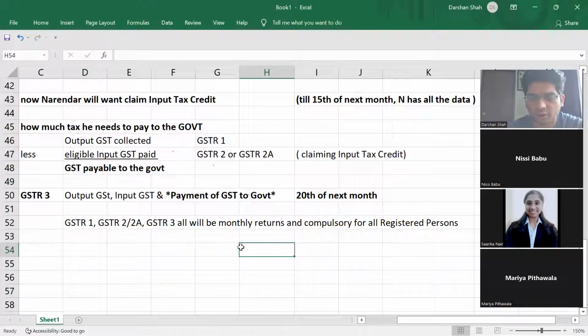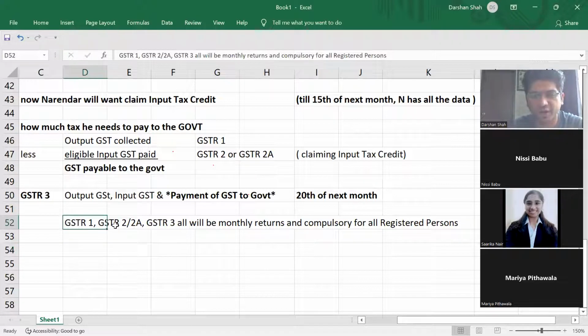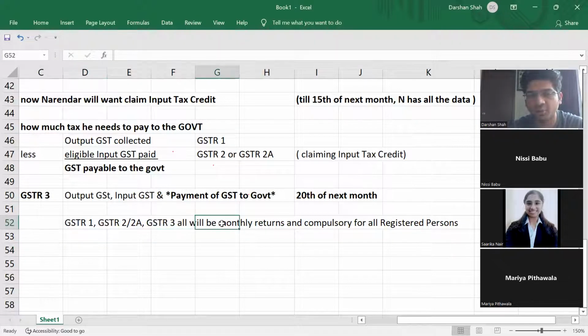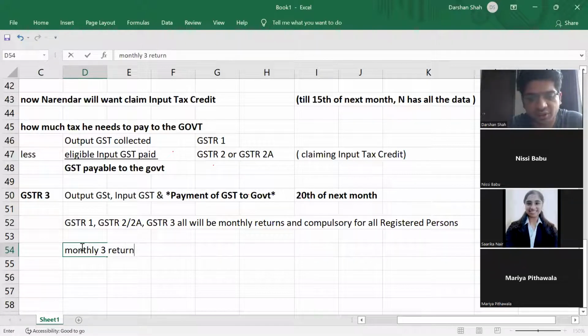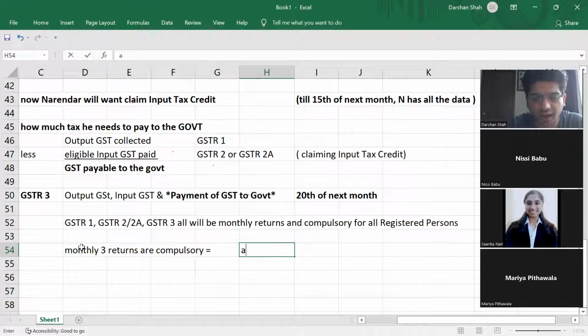Like I said, for a normal manufacturer, how many returns does he have to file during the year? 37 returns. So GSTR 1, 2, and 3 are all compulsory, so 3 monthly returns are compulsory. That will be annually how many returns? 36 returns in 1 year.